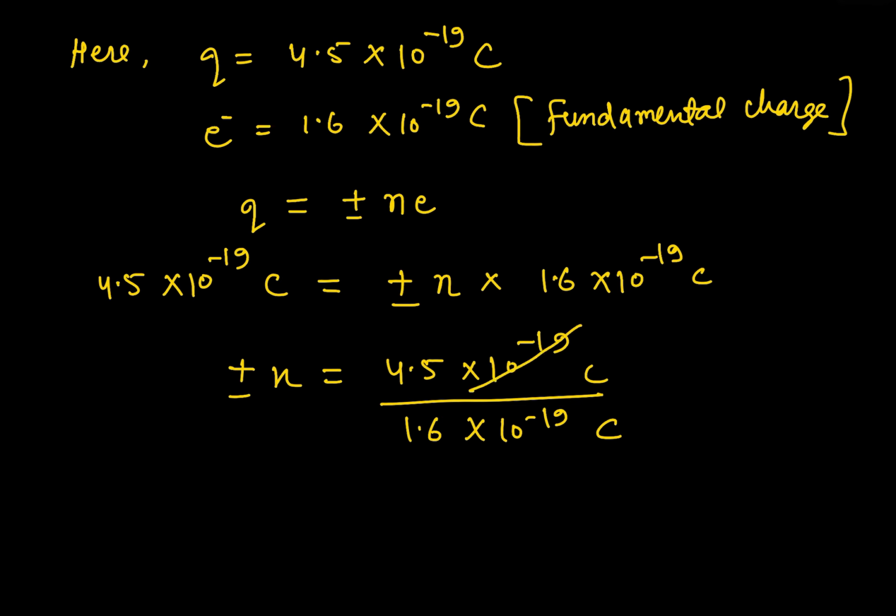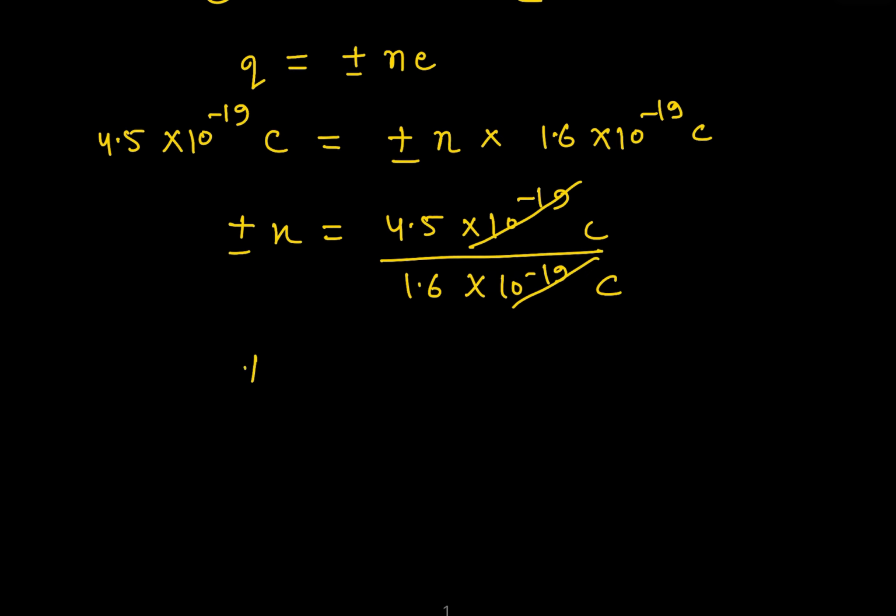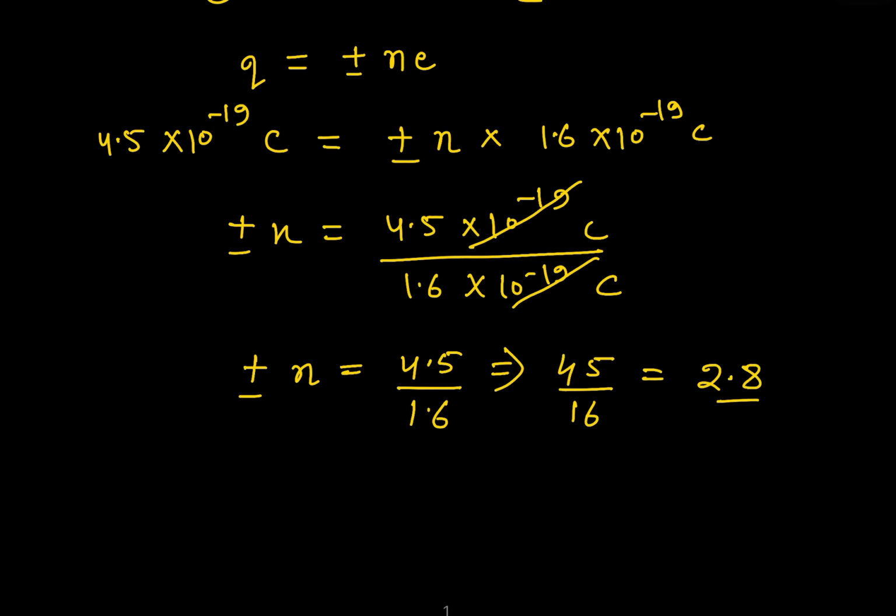On dividing, the 10 to the power minus 19 coulomb and 10 to the power minus 19 coulomb both will cancel out. So we get the relation positive negative n is equal to 4.5 upon 1.6, and we can consider this as 45 upon 16 after removing the decimal. So on dividing this particular expression by 16, we get 2.8.